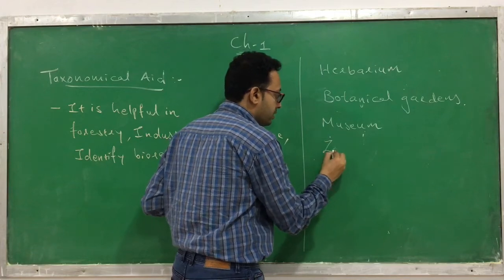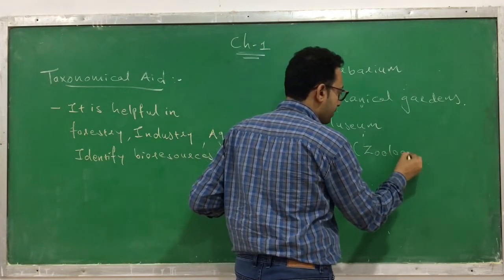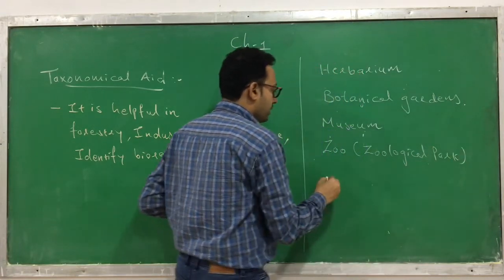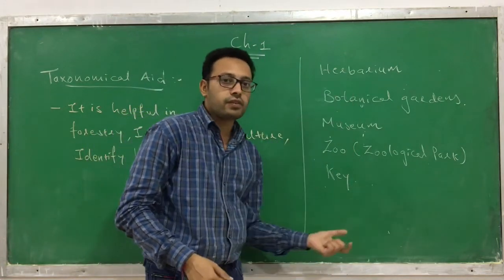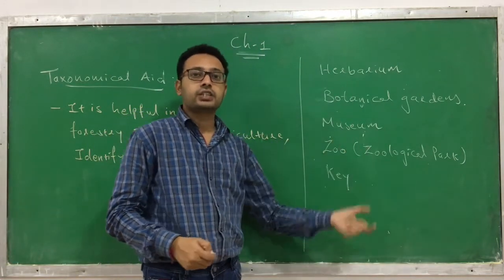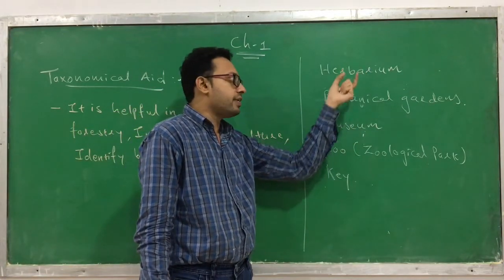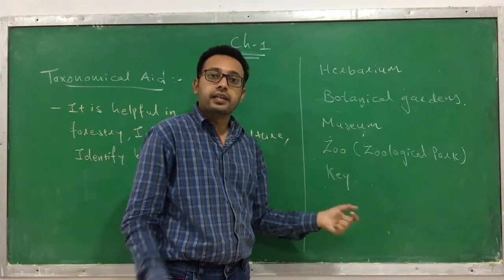The fourth one is a zoo, or you can also call it a zoological park. The fifth kind of taxonomical aid is a key. So these are the list of different taxonomical aids. I repeat, they are herbarium, botanical gardens, museum, zoo, key, etc.